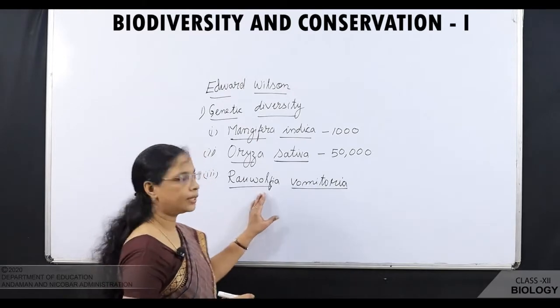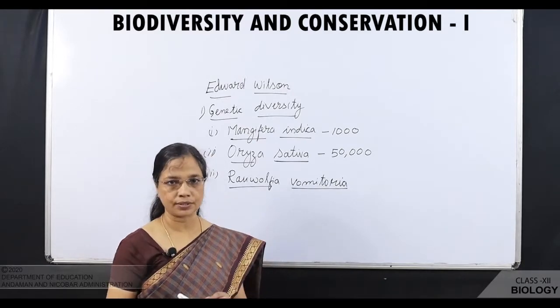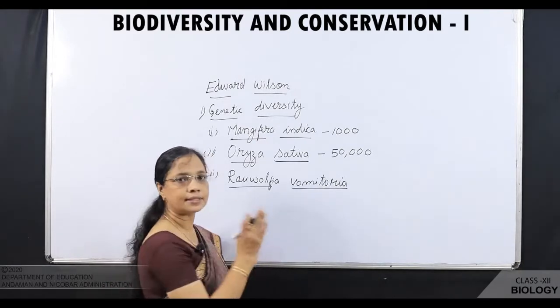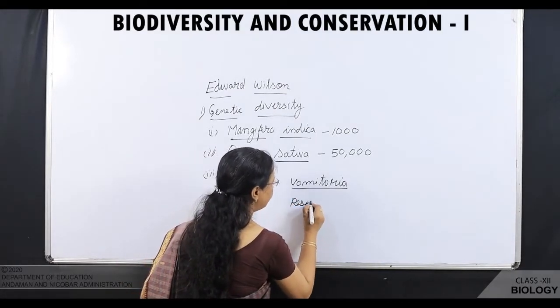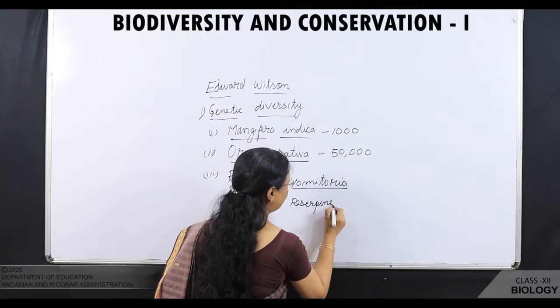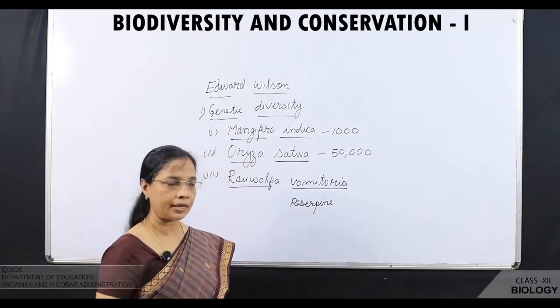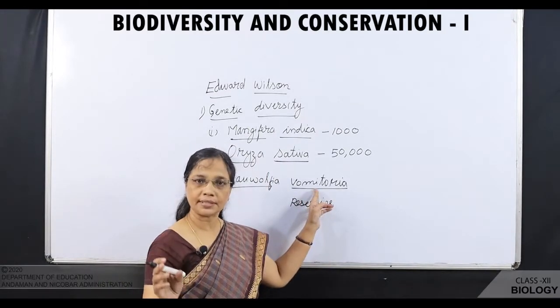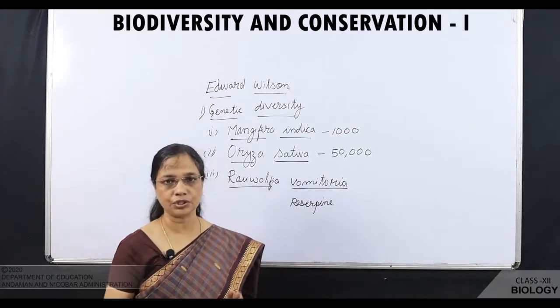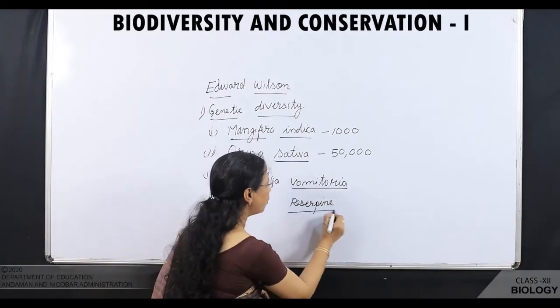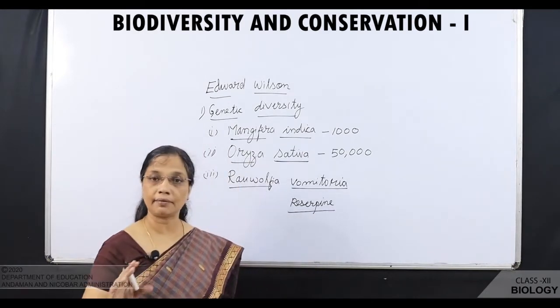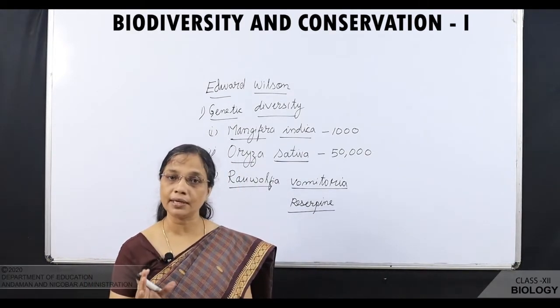It is found in the Himalayan regions. It is having a certain chemical which is known as reserpine. There are so many varieties of it present in the Himalayan region. One variety differs from another in the potential of this reserpine. Some have higher potential, some have less potential.